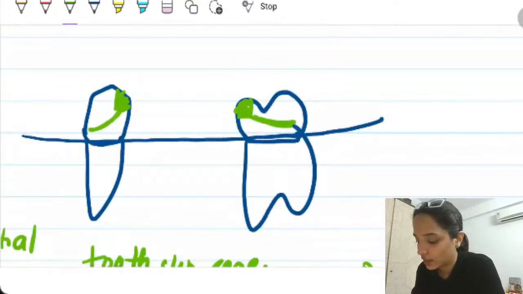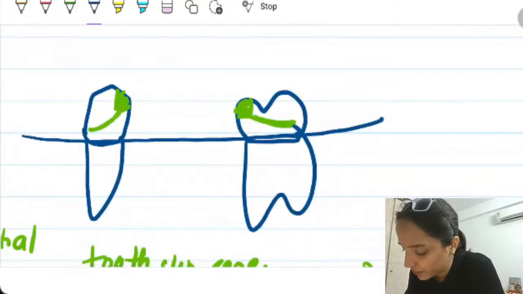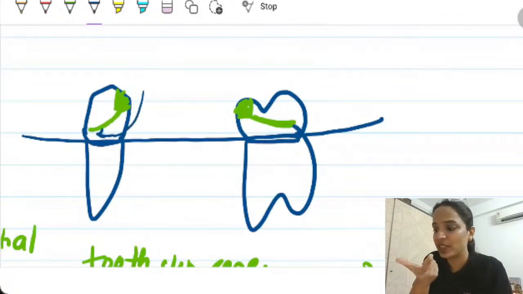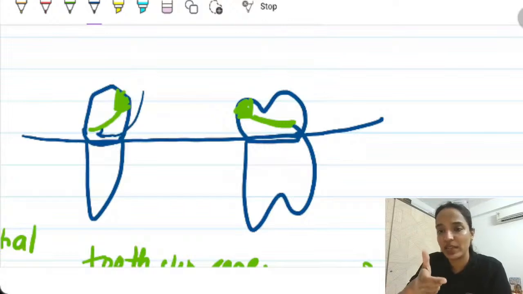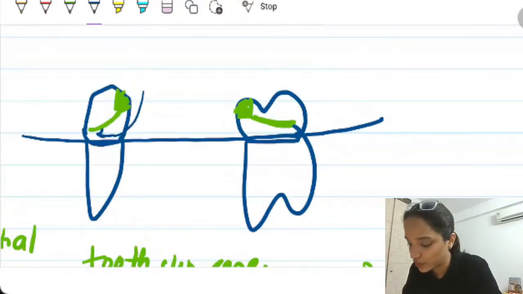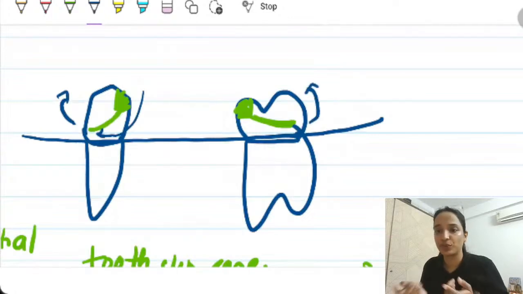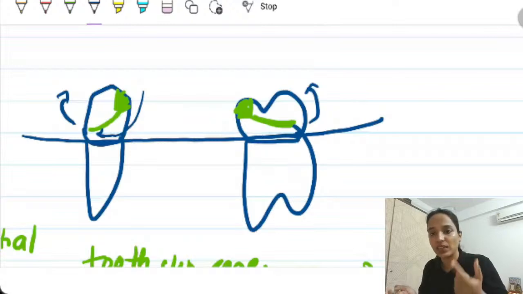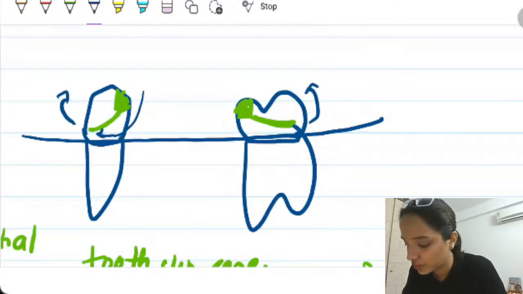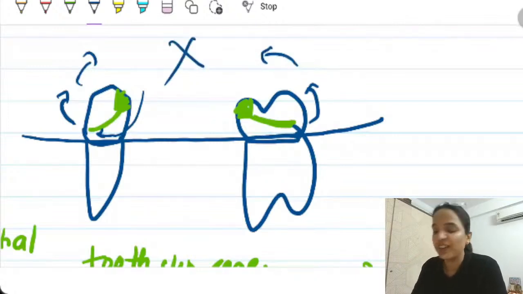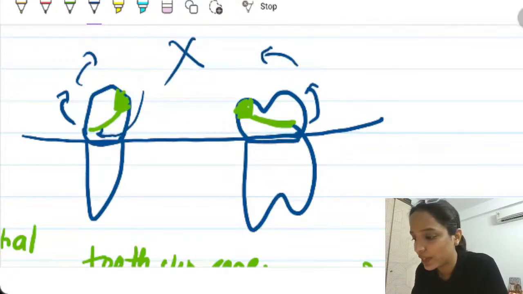The reason is that when you have this particular, see, start imagining the retainer like a hook like this, and see what direction the forces would be. This will be the direction of force. This will be the direction of force. When they engage the undercut, these are the directions of forces. I'm exaggerating and drawing it out for you, but these will be the direction of forces. They will be nullified against each other because they would be the same in magnitude and opposite in direction.